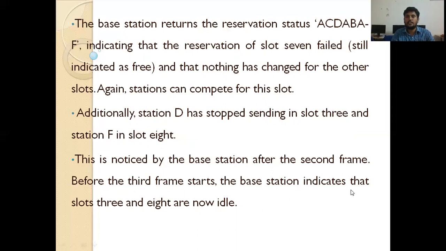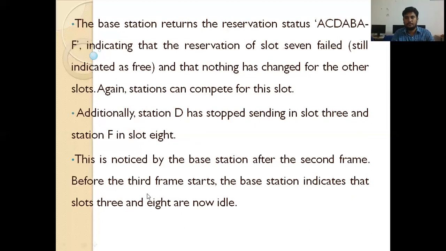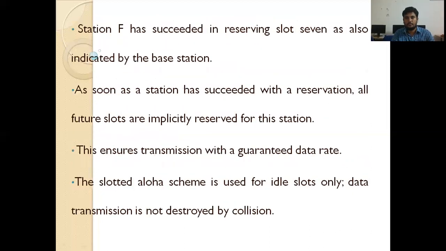The base station indicates that slots 3 and 8 are now idle. Station F has succeeded in reserving slot 7, as also indicated by the base station. Here the base station means the satellite in our perspective.